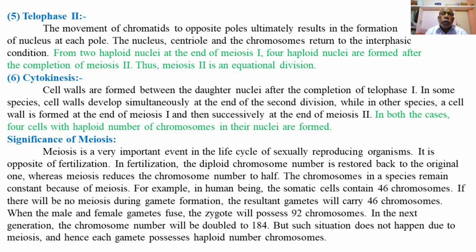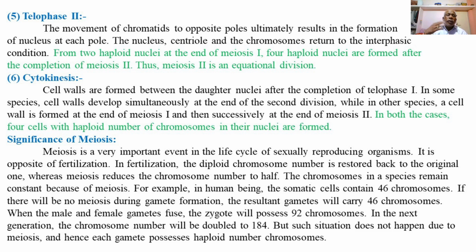For example, in human beings, the somatic cells, or all the body cells, contain 46 chromosomes. If there were no meiosis during gamete formation, the resultant gametes would have 46 chromosomes.